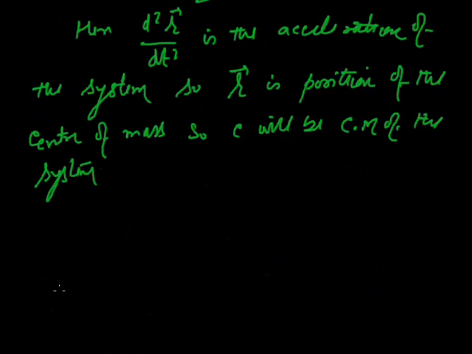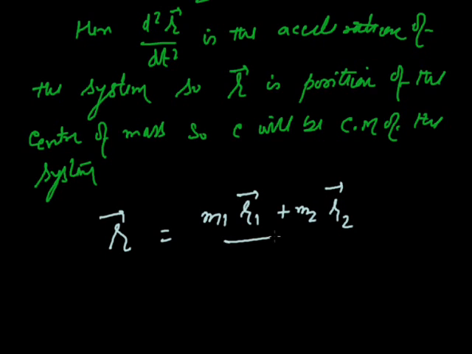Whose position vector is R? For the center of mass, the R vector is m1 r1 plus m2 r2 upon m1 plus m2. That is R CM. This is the most important formula.